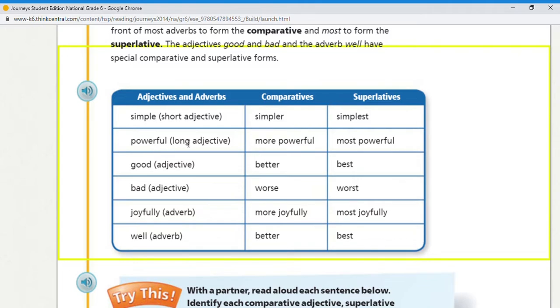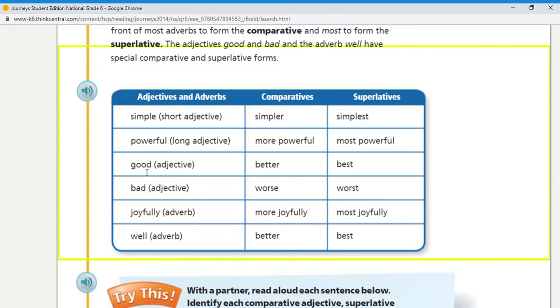Powerful, because it's a long adjective, we say more powerful, most powerful. Also the adjective expensive, it's a long adjective, so we say more expensive. Okay, not expensive-ier. It doesn't make sense. So we add more or most to the long adjectives.